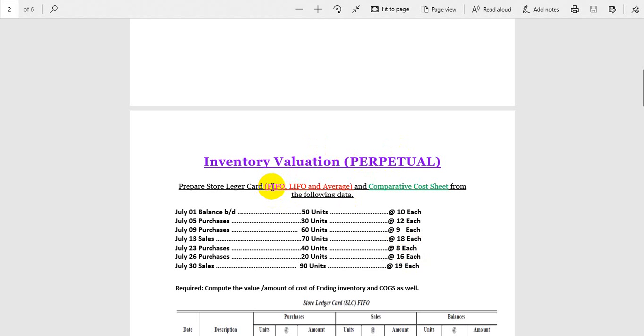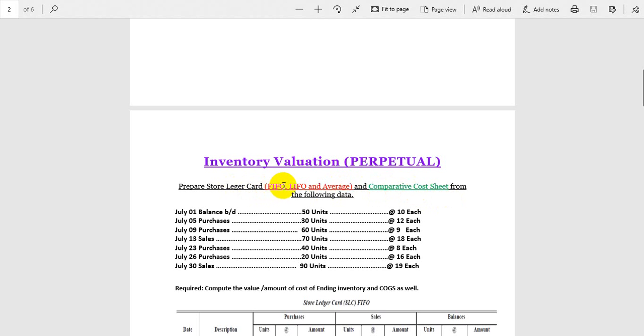Whatever we purchase first, we will sell first. And LIFO, last in, first out: whatever we purchased last, we sell first. And in the third one, we will calculate the average method, and then we will find our cost of ending inventory and cost of goods sold. And in the end, we will do the comparative cost sheet.